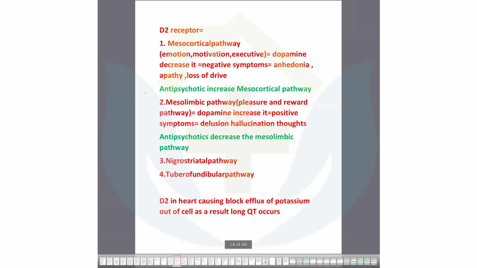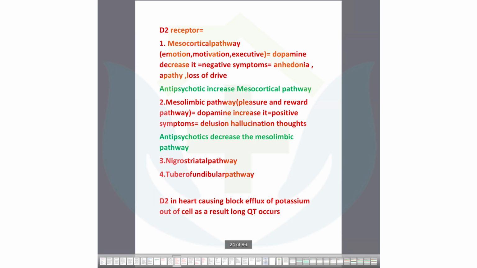Antipsychotics are not antidepressants. Loss of drive and apathy are depression signs, so sometimes antipsychotics increase those, but they will treat the delusions, hallucinations, the psychotic symptoms. Psychosis means delusions and hallucinations. So you need to understand psychosis, depression, loss of drive and these things. I am just describing it now, and you can see it more clearly in the scenarios.